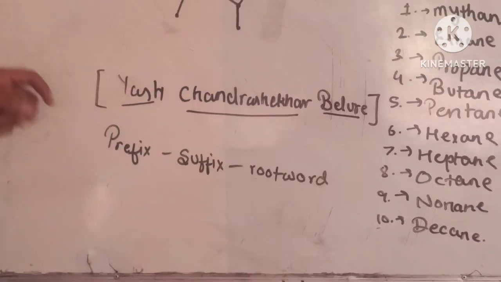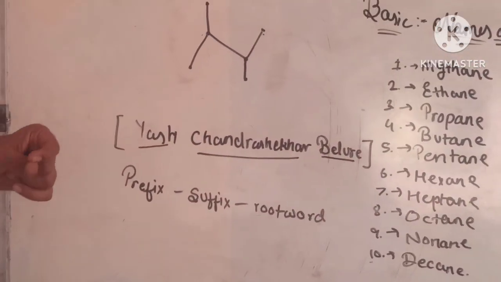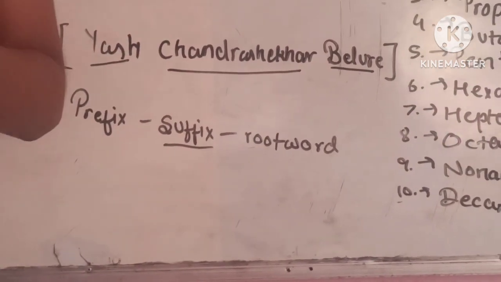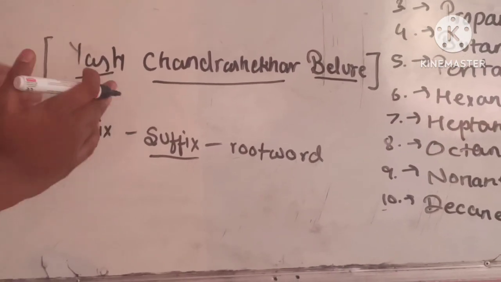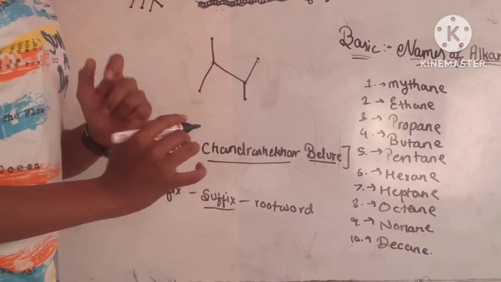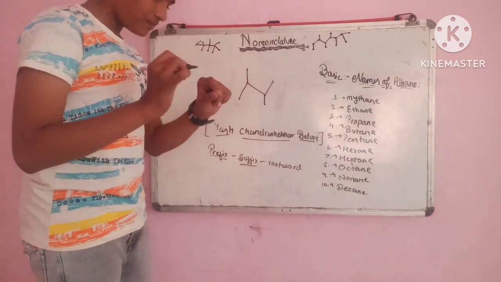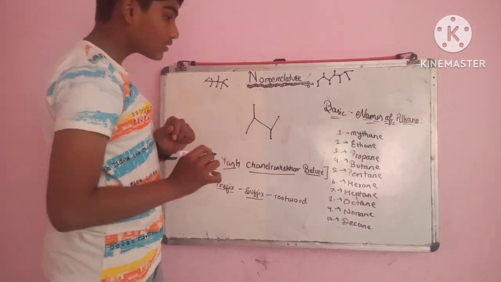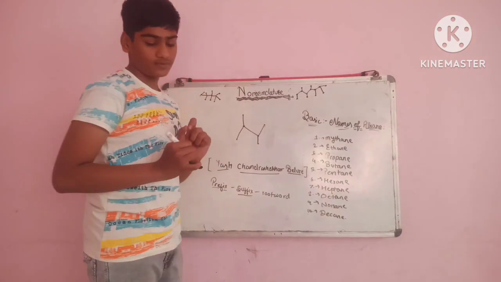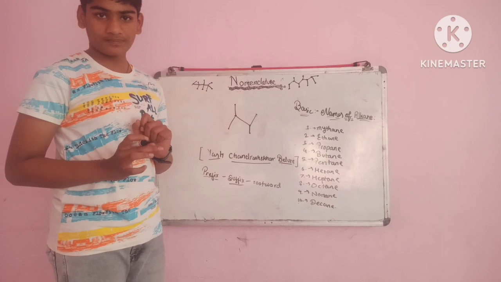Now what comes in this? Root word means the surname. Suffix means the longest chain. And prefix means the branches. What the branches are we will see here. So first, we will see what the longest chain is. Longest chain means a chain or a road where the most carbon particles can be found.